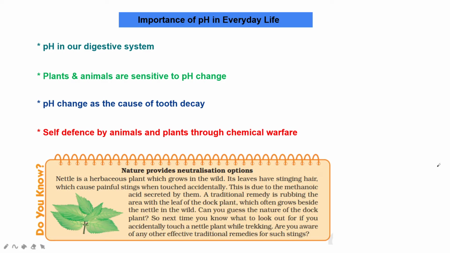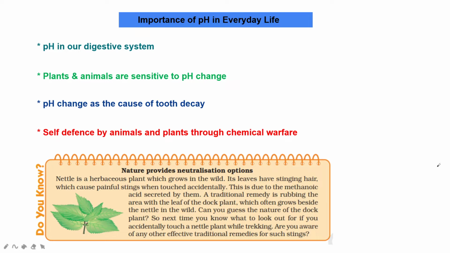So what is the importance of pH in daily life? It is very, very important. First, pH in our digestive system: the dilute hydrochloric acid helps in the digestion of food, and excess acid in the stomach causes indigestion. To reduce that, we use antacids.